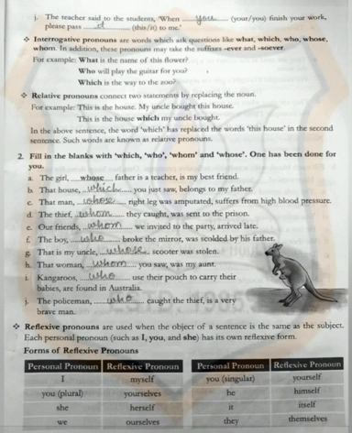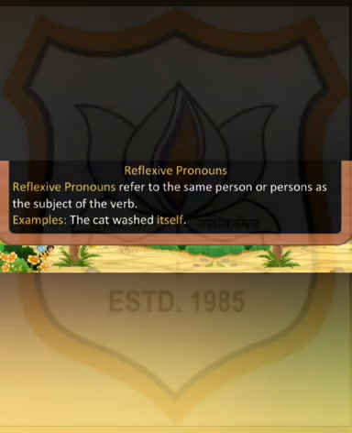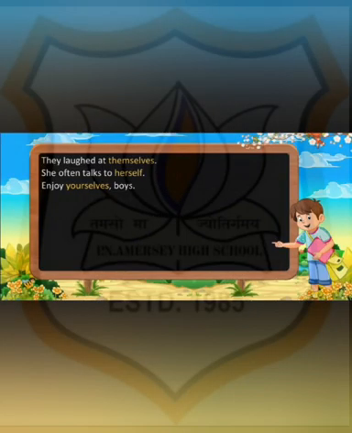These are used when the object of a sentence is the same as the subject. Each personal pronoun, such as I, you, and she, has its own reflexive pronoun. Children, what is reflection? Reflection means something which comes back. Here also the same thing happens. Personal pronoun I and its reflexive pronoun is myself. You, yourselves, she, herself, we, ourselves, and a few more are there. For example, the cat washed itself. They laughed at themselves. She often talks to herself.